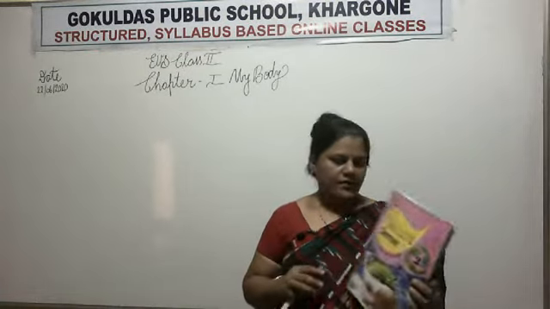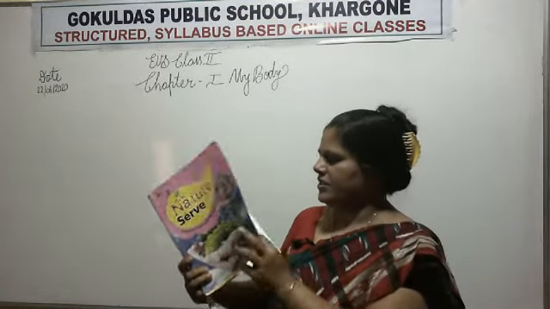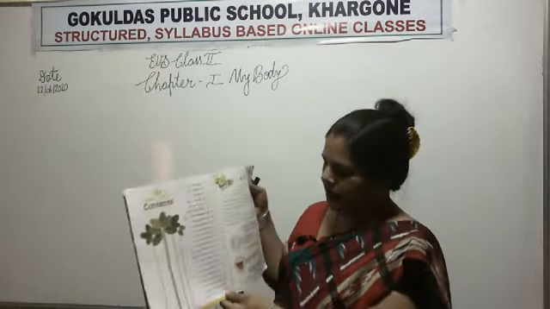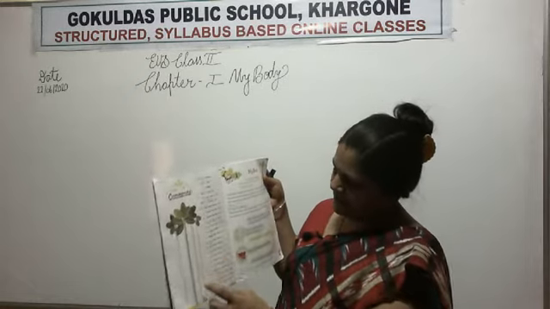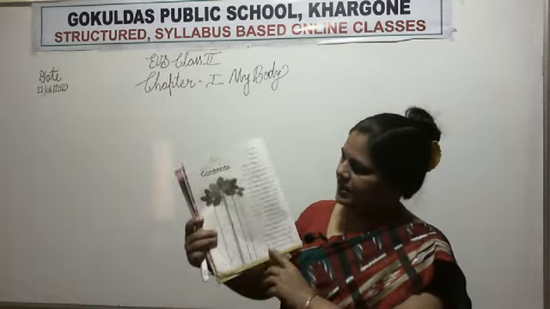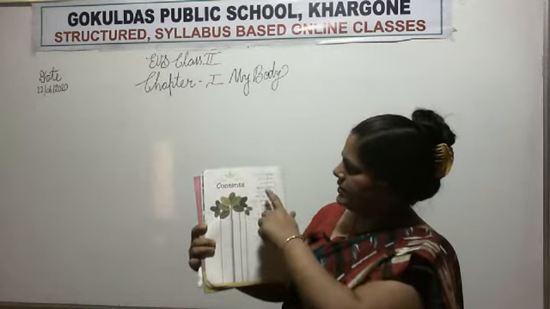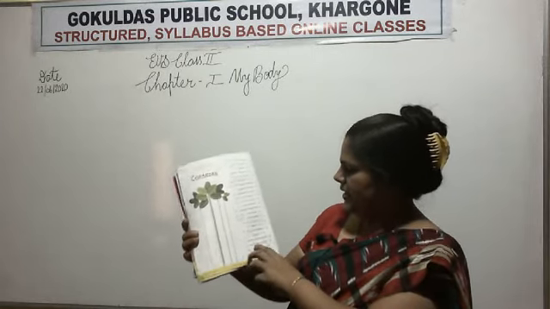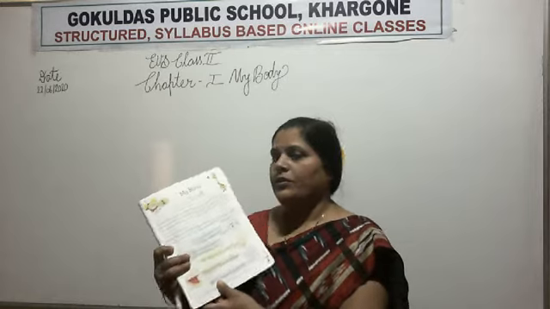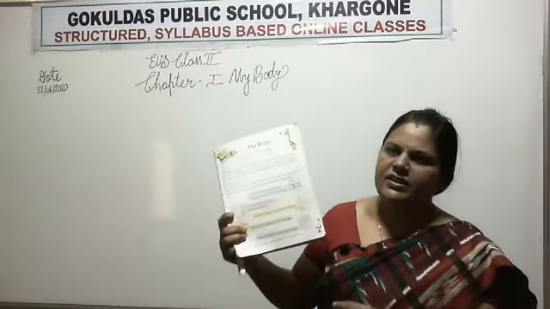See, this is your class 2 EVS book, Nature Sir, and there are 17 chapters in this book. The first chapter is My Body and the last chapter is The Sun and the Moon. Now we will learn chapter number 1 once again.